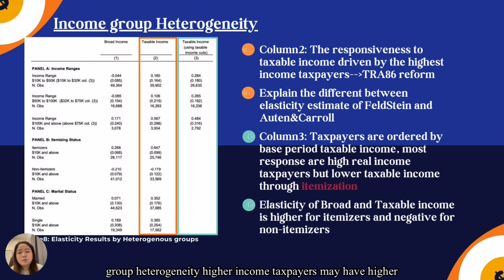For income group heterogeneity, higher income taxpayers may have higher responsiveness to the tax as capital income is more prominent and easily manipulated through asset allocation decisions, whereas the only way for others to manipulate income earned is to work more or less. Table A clearly reveals that the responsiveness of taxable income is primarily driven by the highest income taxpayers, with estimates ranging from below 100,000 US dollars to above 100,000 US dollars. This explains the differences between the elasticity estimates.